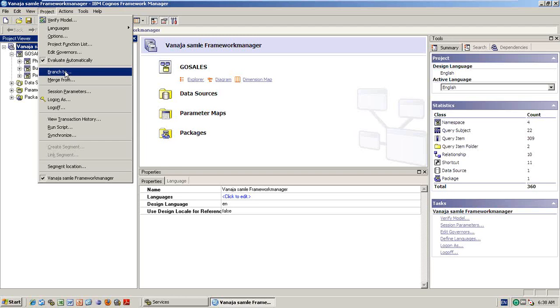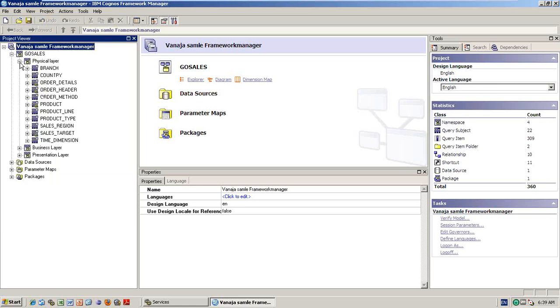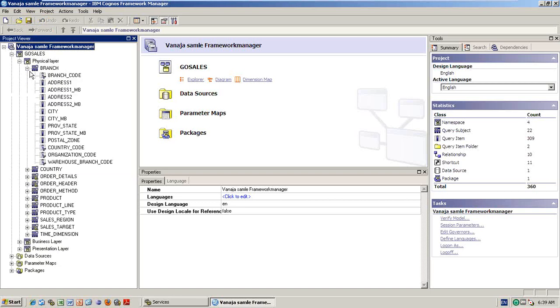In 90% of the cases, you may not go to this level. But yes, if it is the 10% of critical projects, you may use this one. So, what do you mean by branching? Say, for example, you are preparing this framework manager model. You are uploading the tables, creating the joins, publishing, and changing the usage property as you are already aware.